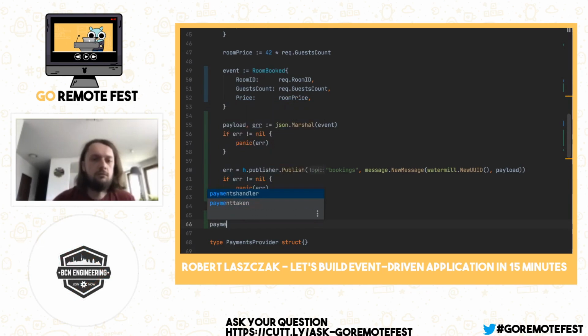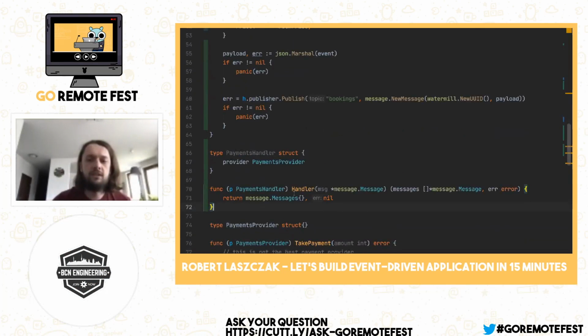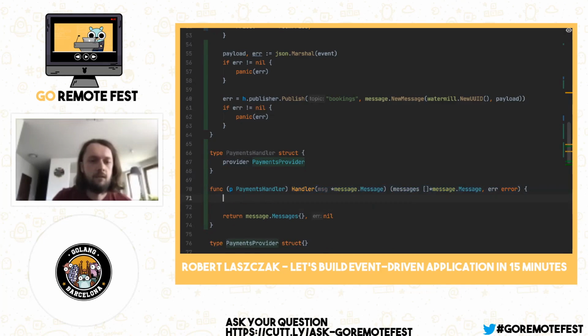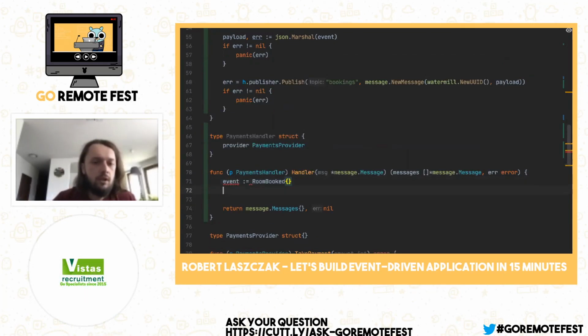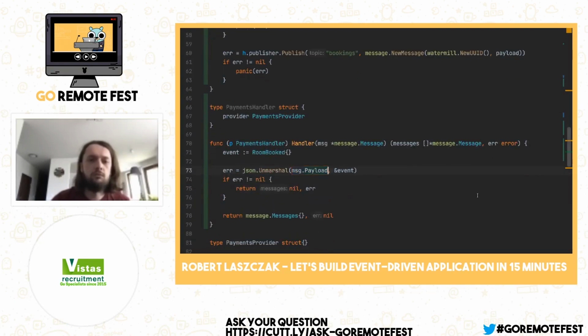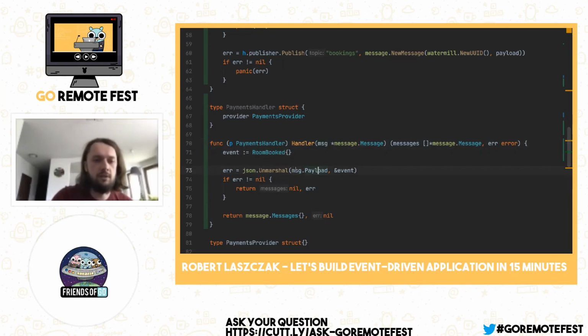Like this. So in theory, we can just provide a function, but I will recommend using a struct because we can more easily inject some dependencies here. So we have the room booked event. And so we are unmarshalling room booked from the message that we just published, and the payload that we published earlier is available here. So let's now rename it maybe to room booked.